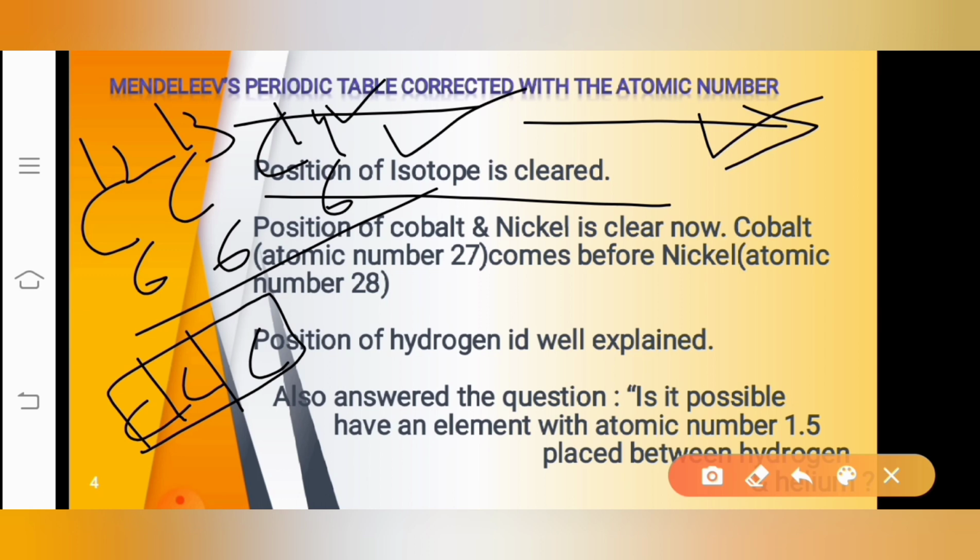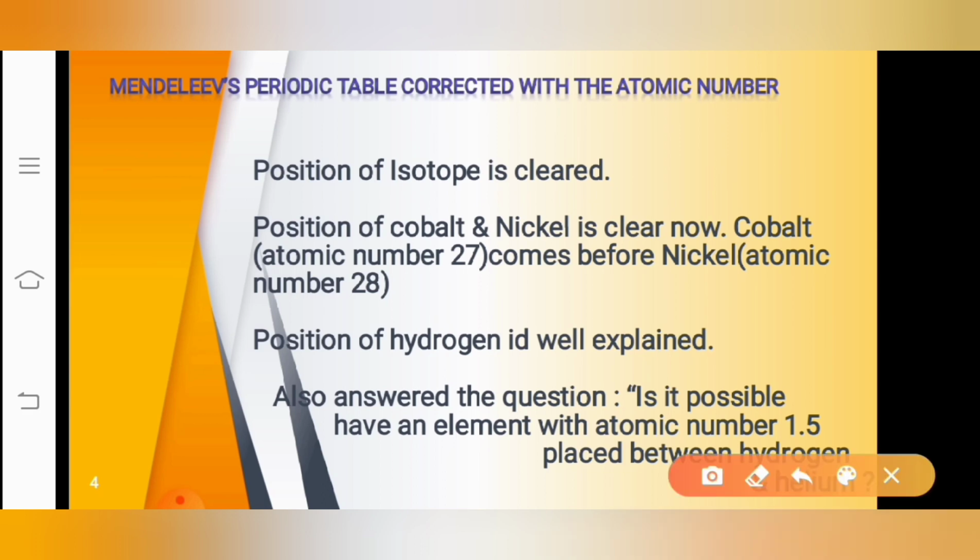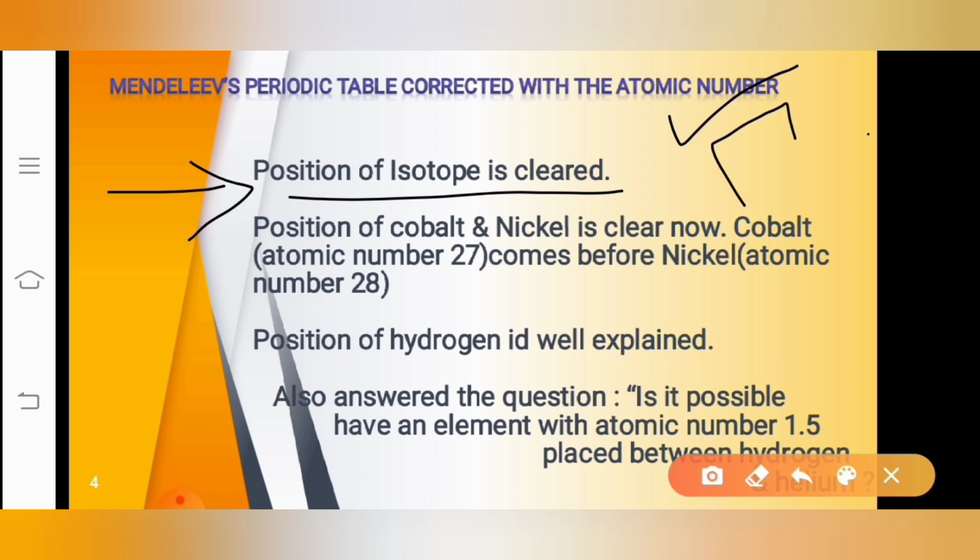This issue was found in Mendeleev's periodic table, because it was based on atomic mass. But this issue was cleared later by using the atomic number. Position of isotopes is cleared means that elements with different masses that are isotopes will be given a single place in the periodic table.